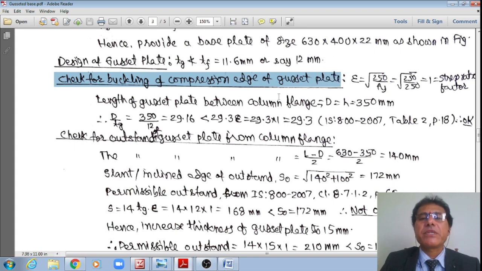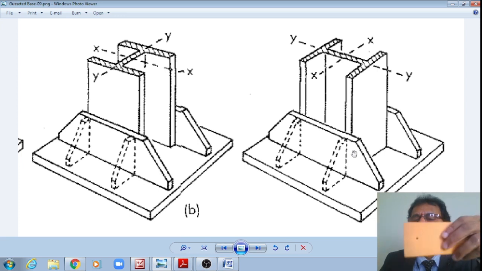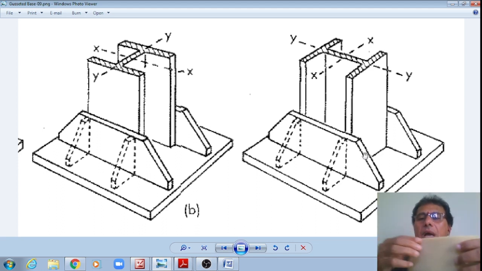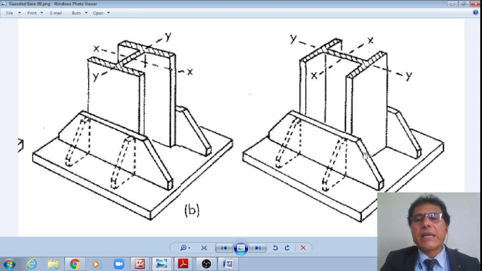Check for buckling of the compression edge of the gusset plate. Check for buckling means whether this freestanding part, which is welded at the base as well as here, but this is freestanding, can buckle under the compression load or not, whether it can buckle like this or not. That is the check I am doing over this freestanding length, the slant or inclined length.